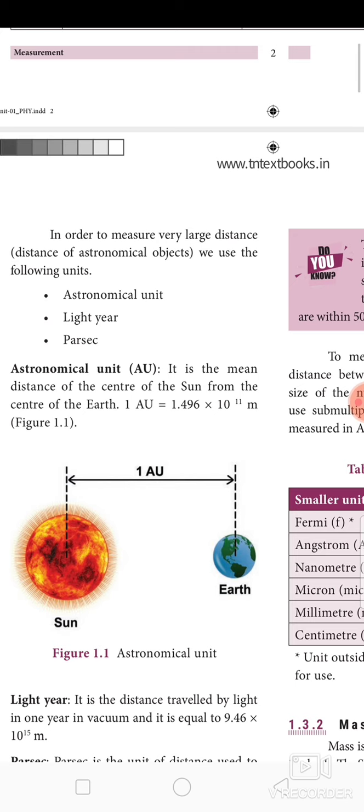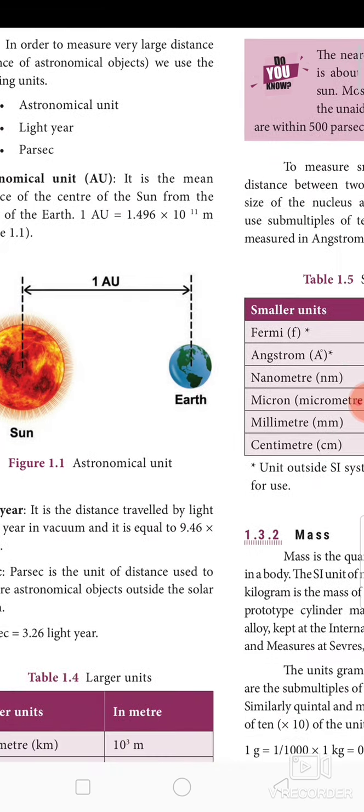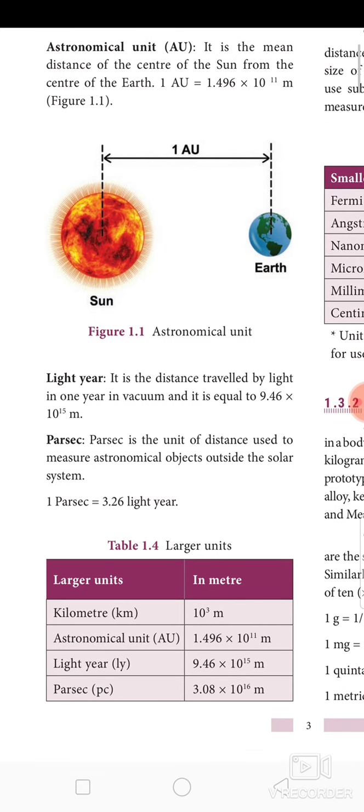It is the mean distance of the center of the sun from the center of the earth. In your diagram they have explained clearly the mean distance from the center of the sun to the center of the earth. One astronomical unit is equal to 1.496 × 10 to the power 11 meter. Next we move on to light year. What is light year? It is the distance travelled by light in 1 year in vacuum, and it is equal to 9.46 × 10 to the power 15 meter.